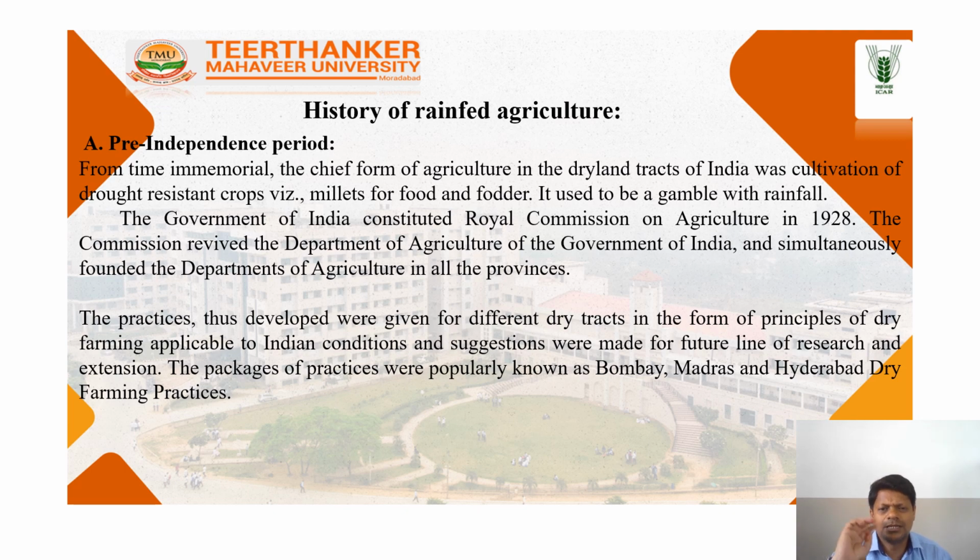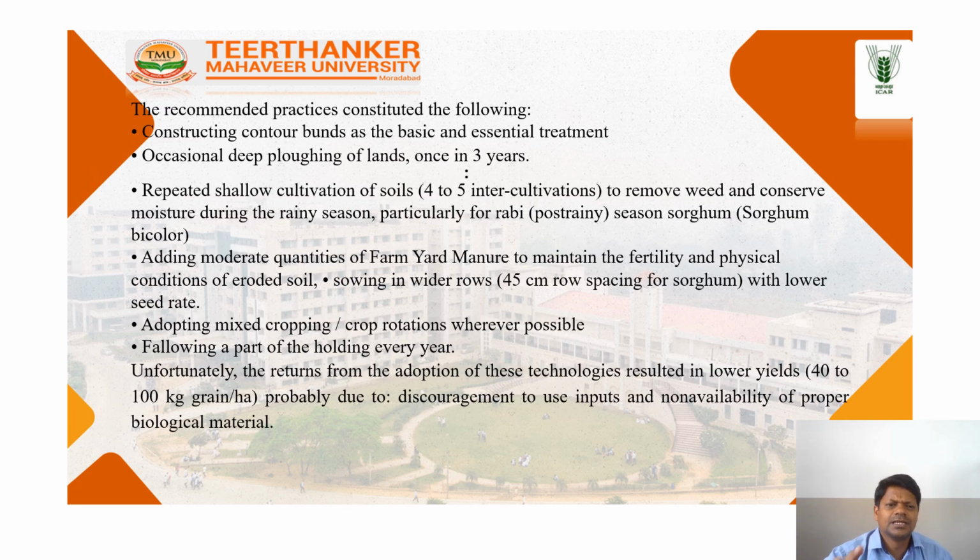So here is some history of pre-independence Thailand for agriculture. Here the recommended practices constitute the following: construction of contour bunds as the basis and essential treatment, and occasionally deep plowing of the land once in 3 years. So here you must do deep plowing once in 3 years.